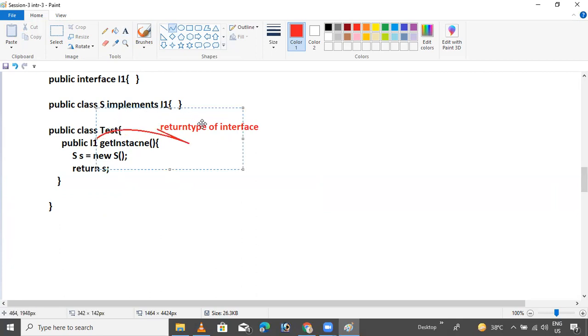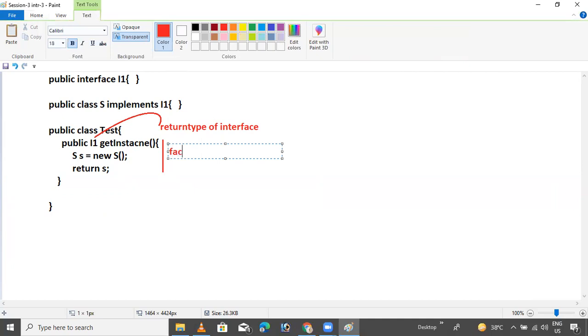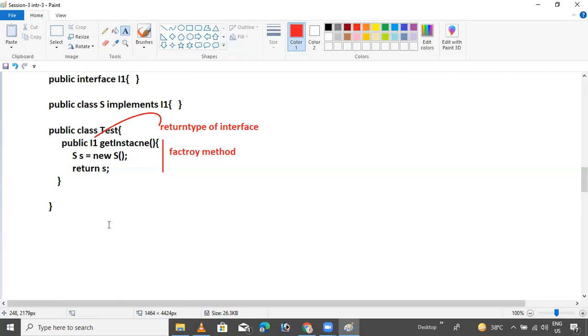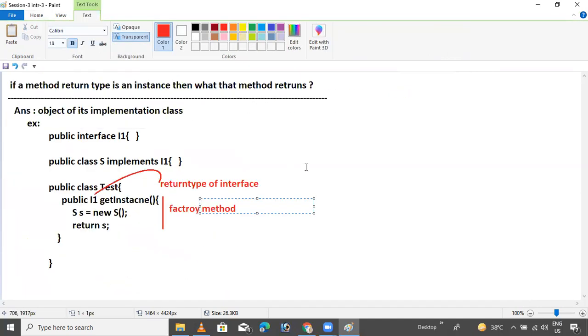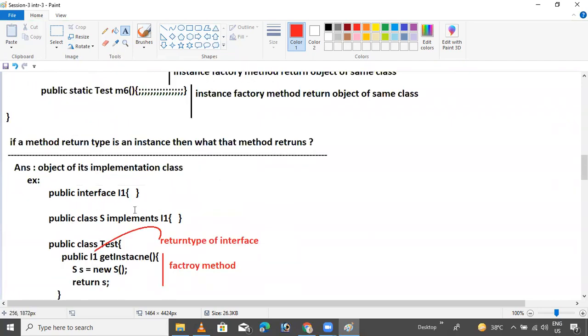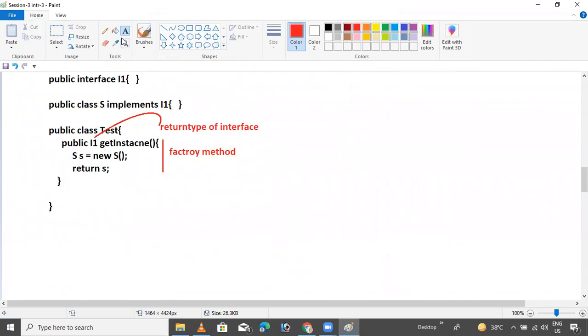That's it. Or this could be static. This one is a factory method. Okay, this is solved. This is the solution: the object of the implementation class.